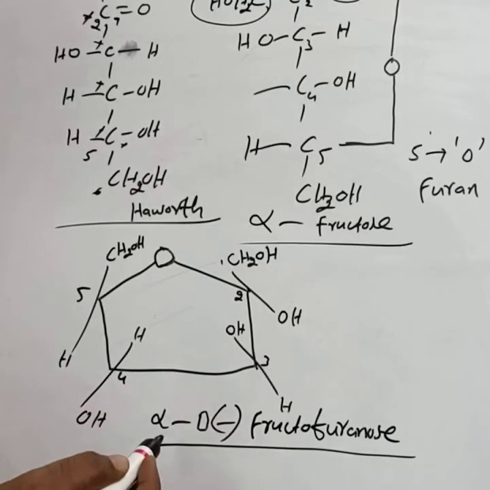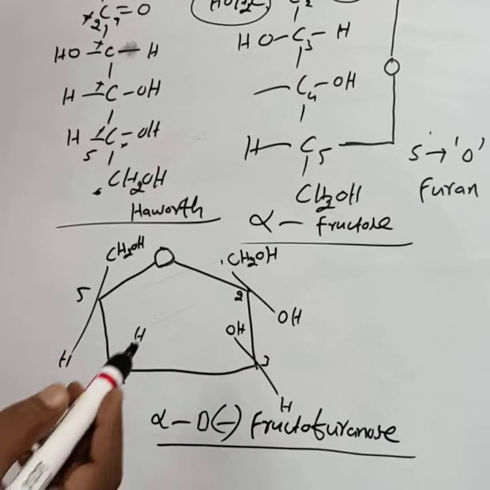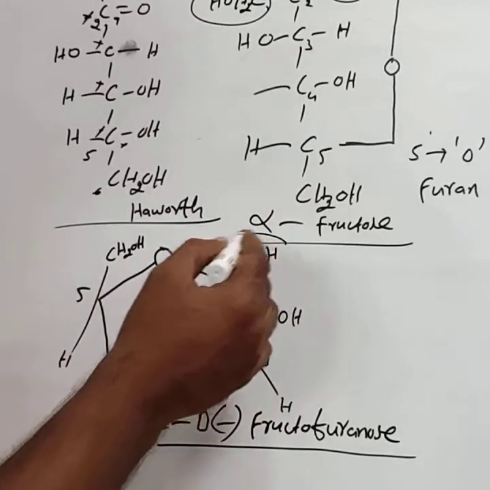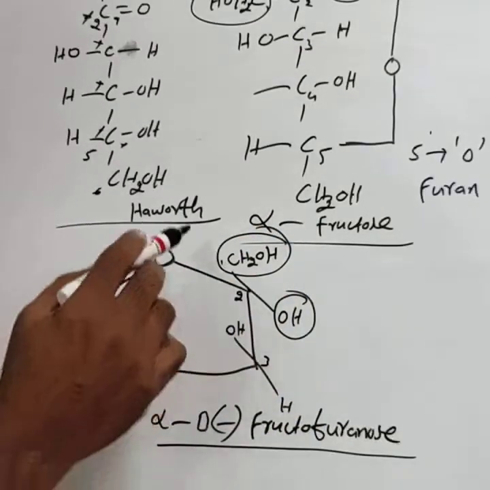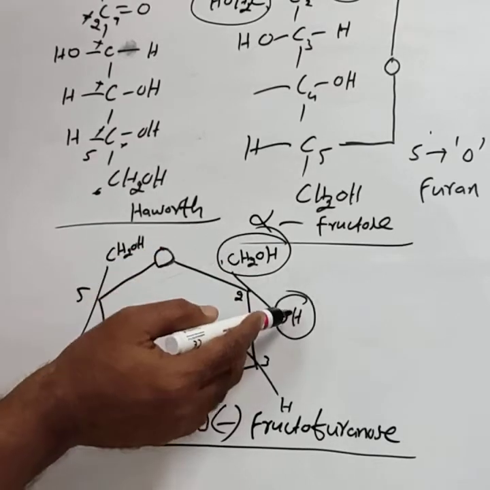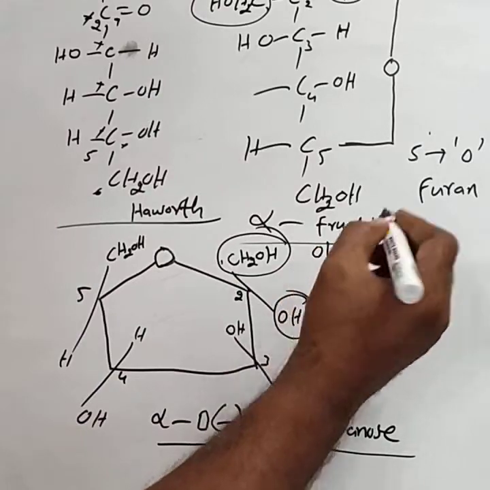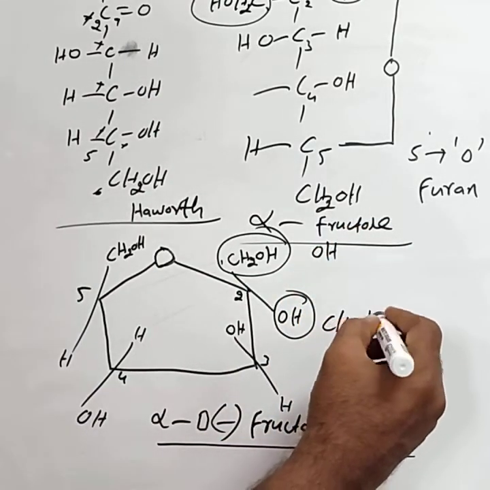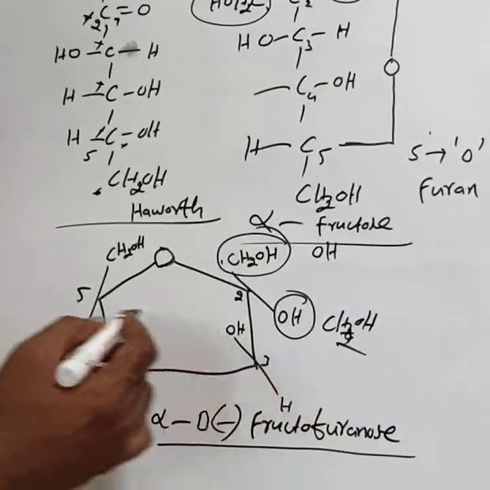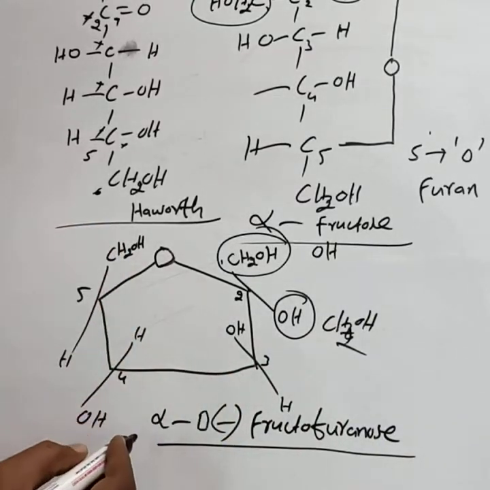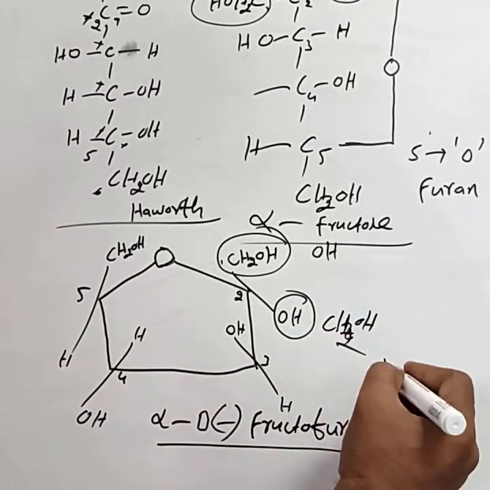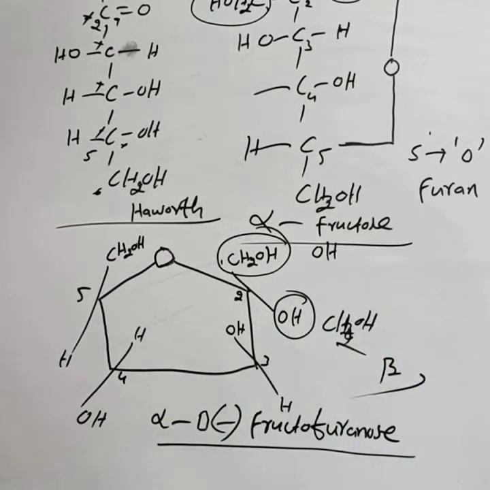This is the alpha form. To write beta, you just interchange the OH and CH2OH. On the second carbon atom, you interchange OH and CH2OH. That is, OH lies above and CH2OH lies below, and the remaining corners are the same. There is no change in the remaining corners. Then this structure is called beta D minus fructofuranose. This is the Haworth structure of the fructose molecule.